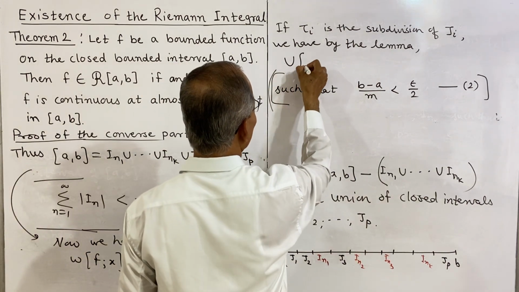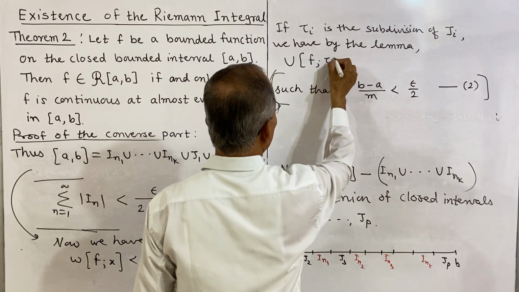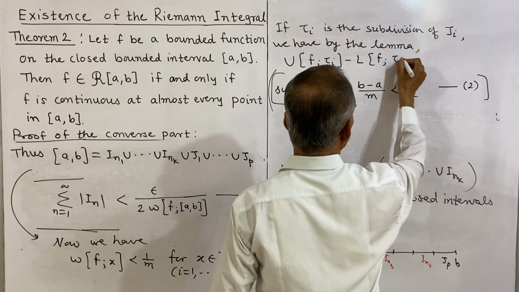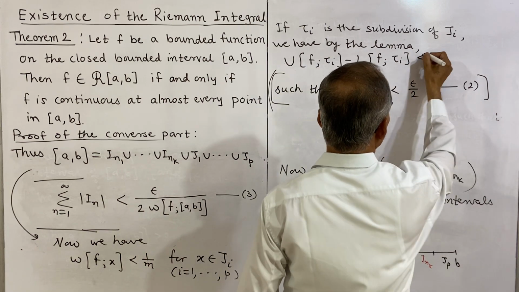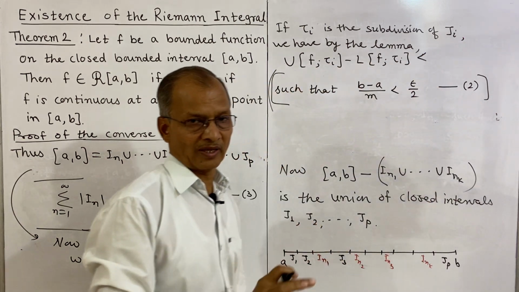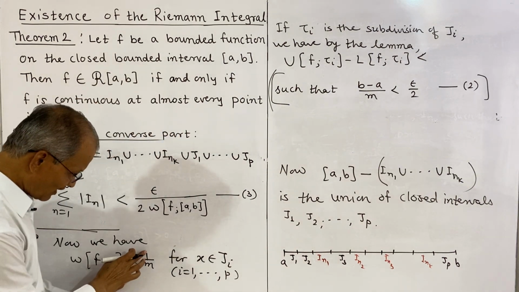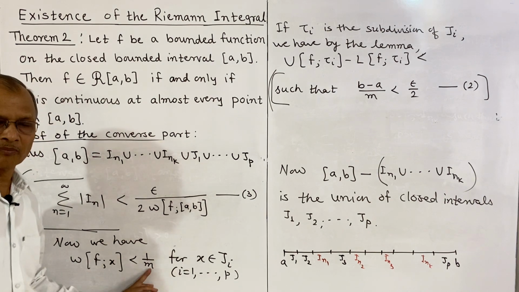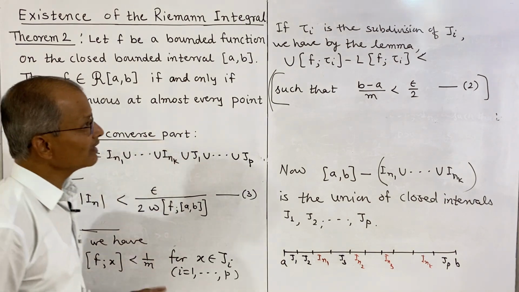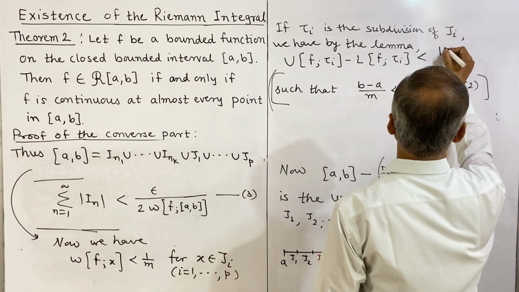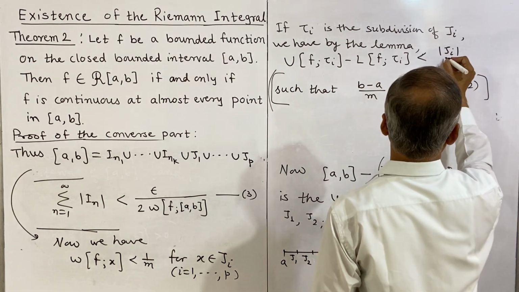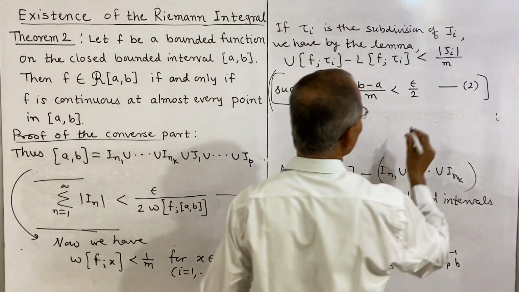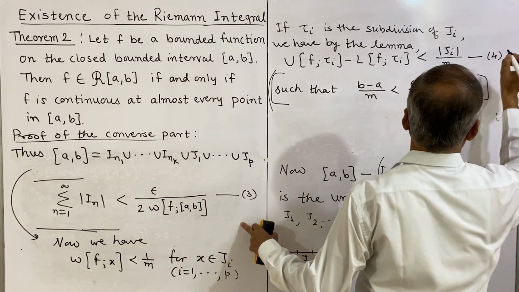Upper sum of f on tau i minus lower sum of f on tau i is less than the length of this interval into a. And what is a here? It is less than 1 by m, that means a is here 1 by m. Please refer to the lemma, and this will be length of Ji, the interval is Ji, length Ji divided by m. So this we will have, and now we will suppose this result as 4.